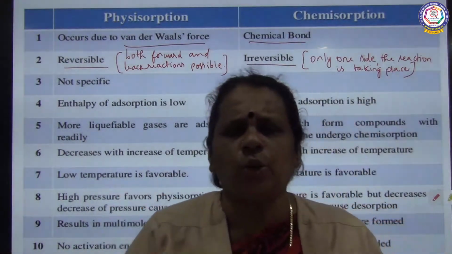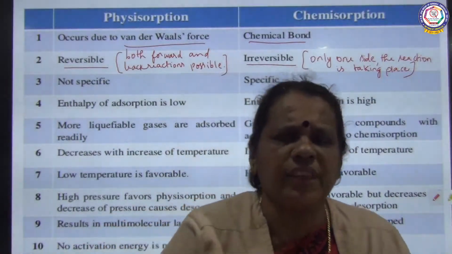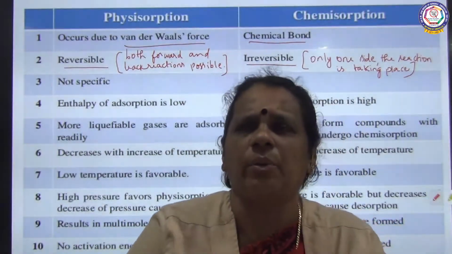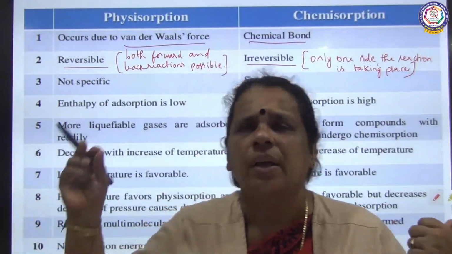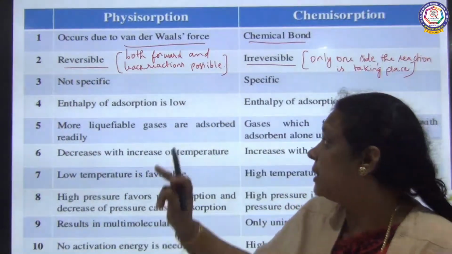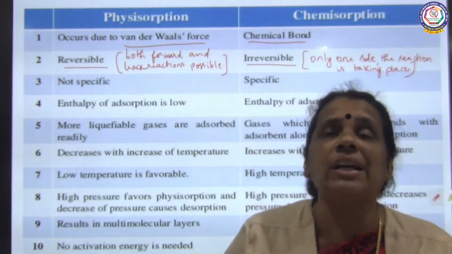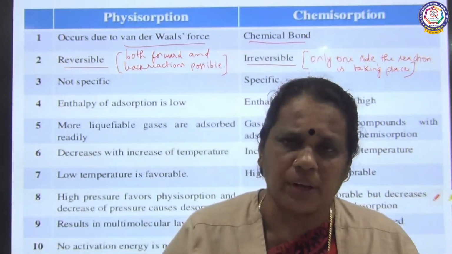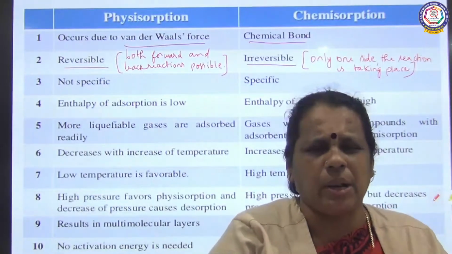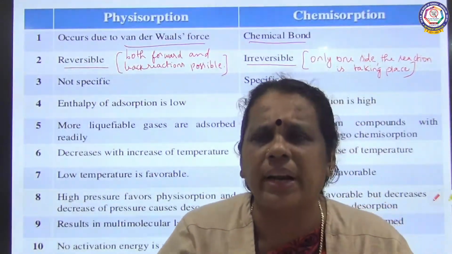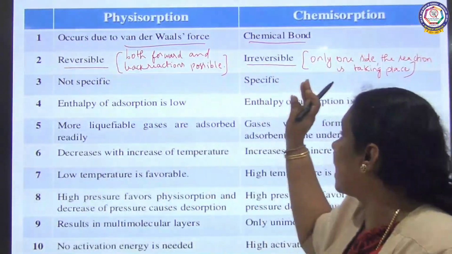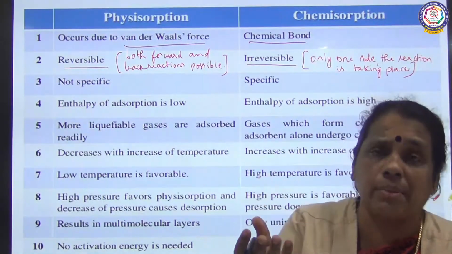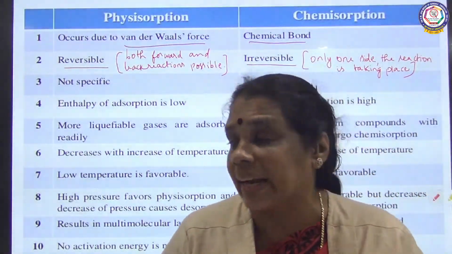So the first point I told about is the force of attraction. In physical adsorption there is weak van der Waals force, whereas in chemical adsorption there is a strong chemical bond. The second point is the reversible or irreversible nature. Physical adsorption is reversible, where both forward and backward reactions take place, whereas chemical adsorption is irreversible. Only one side the reaction is taking place.